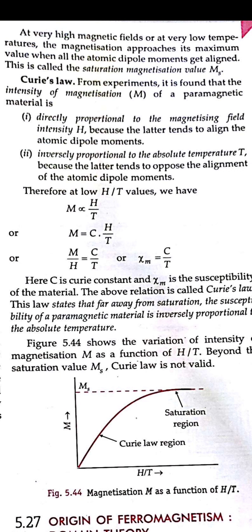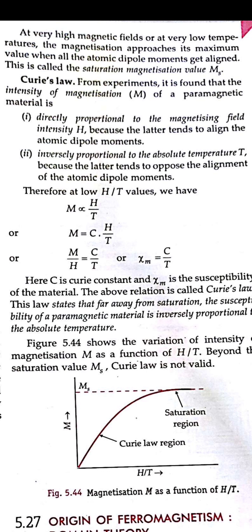So what it means is the ability of that magnetizing field to magnetize the material we are taking, because here we are taking the paramagnetic material. So the ability to magnetize this material is taken as the magnetizing field intensity. So H is taken, and it is directly proportional, because it depends on whether it is magnetized by that field or not. They try to align themselves in the direction of the magnetic field. So the atomic dipoles which were in the random condition try to align themselves.